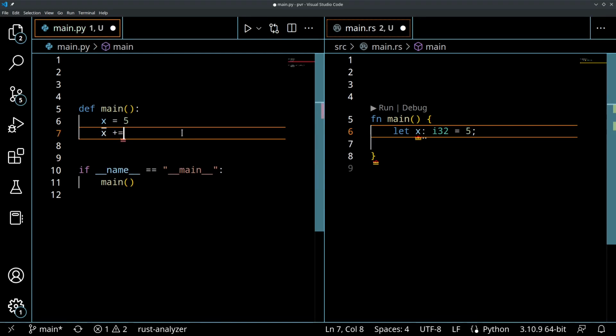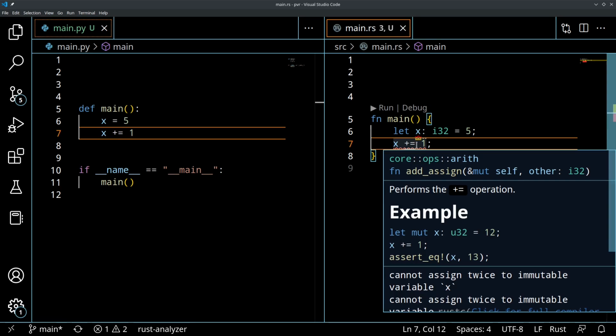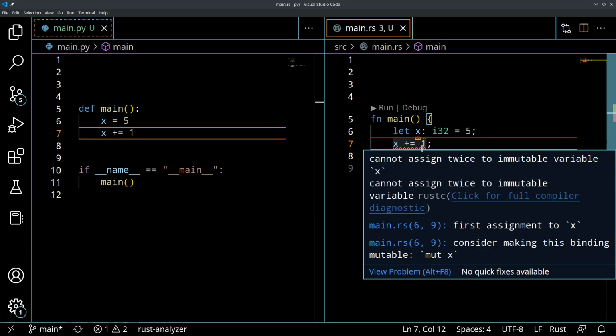In Python, we would say x plus equals 1. Well, in Rust, we can use the plus equals addition operator as well. So we could say x plus equals 1, semicolon. But look what happened. We have an error. Let's look at what this error is. Cannot assign twice to immutable variable x.